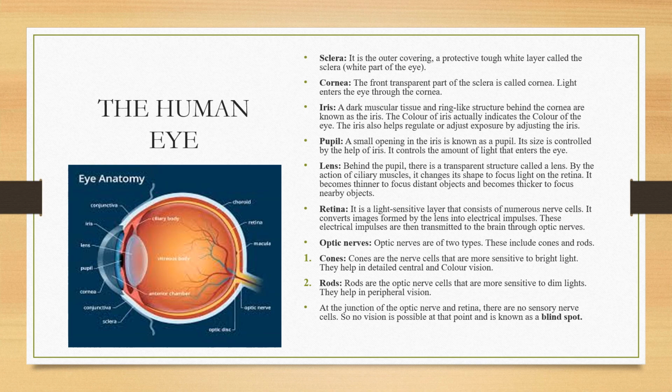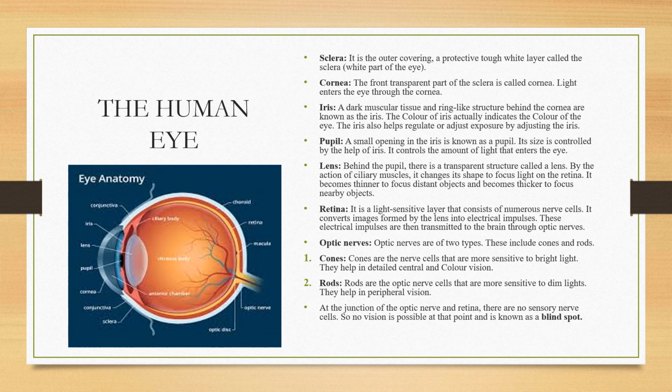It is enclosed in a spherical eyeball. The following are the main parts of the human eye. Sclera: it is the outer covering, a protective tough white layer called the sclera. You can see that in the diagram. Cornea: the front transparent part of the sclera is called the cornea. Iris: a dark muscular ring-like structure behind the cornea is known as the iris.